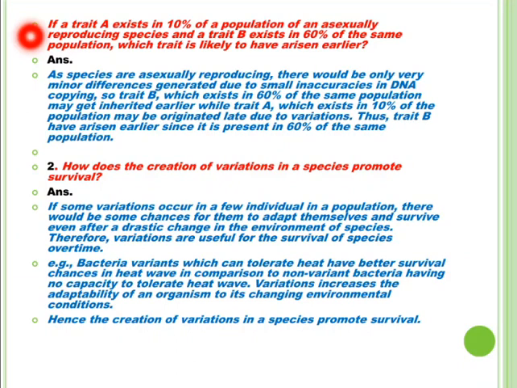Students, as this question says, the species are asexually reproducing. So there would be only very minor differences generated due to small inaccuracies or errors in DNA copying. So trait B, which exists in 60% of the same population, may have been inherited earlier, while trait A, which exists in 10% of the population, may have originated late due to variations. So trait B has arisen earlier since it is present in 60% of the same population.